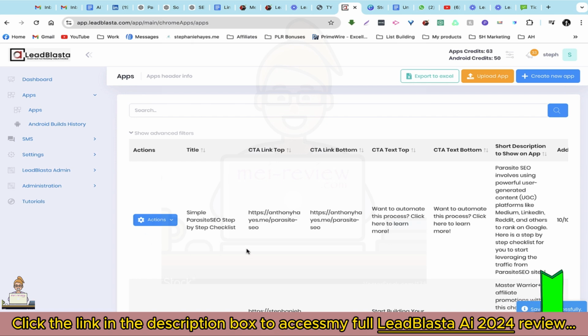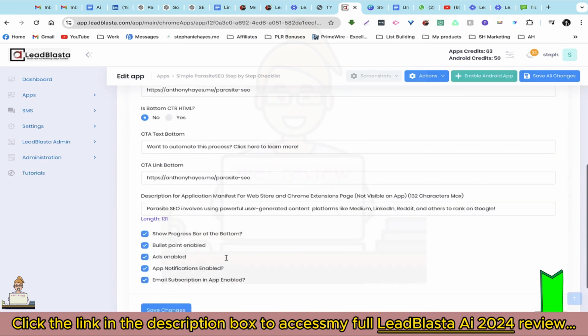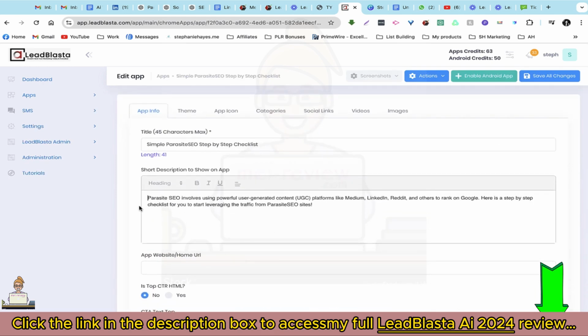And our project has been created. So next, let's head over to actions and then click on edit app. And here you can see all the information that we just provided. So you can come back here and edit any info you like at any time before publishing to the Chrome store. Next, let's head over to theme.